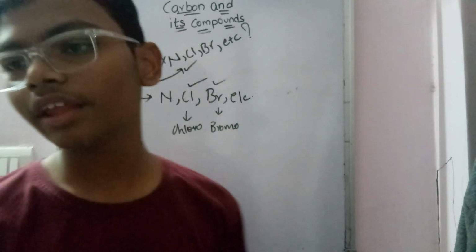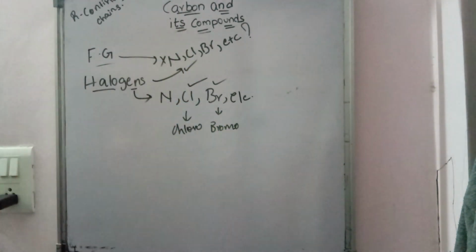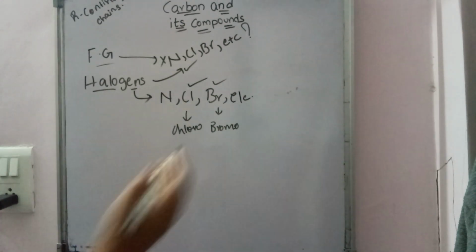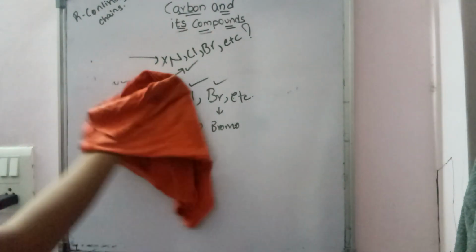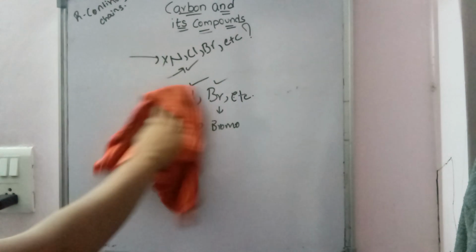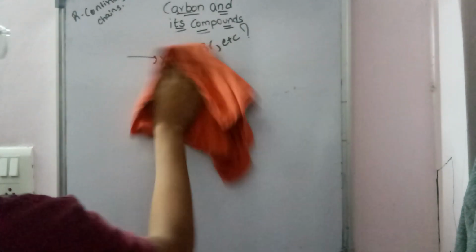These can come at any part of the carbon chain. It can come in the middle of the carbon chain or the end of the carbon chain. Okay. Now the next important topic is alkenes, alkynes and alkanes.